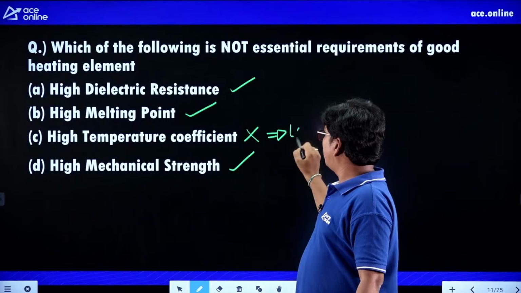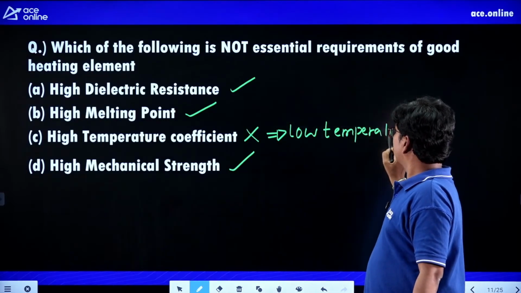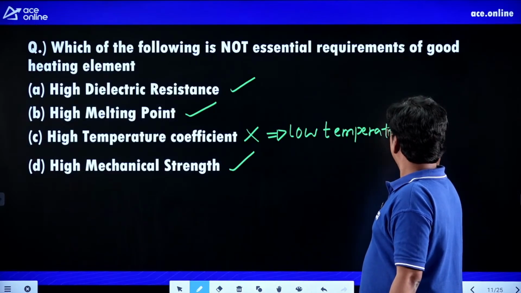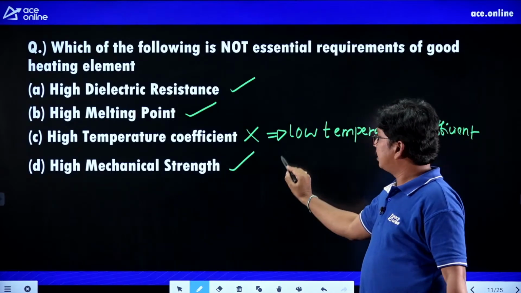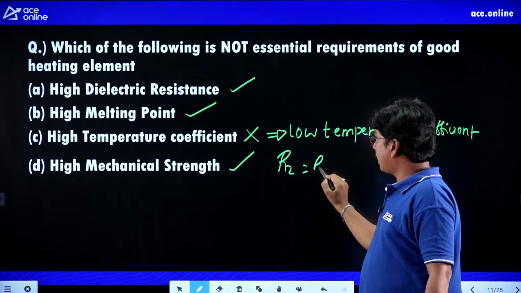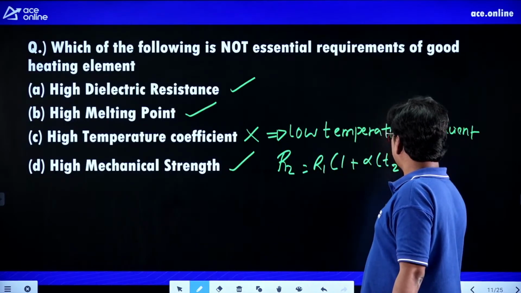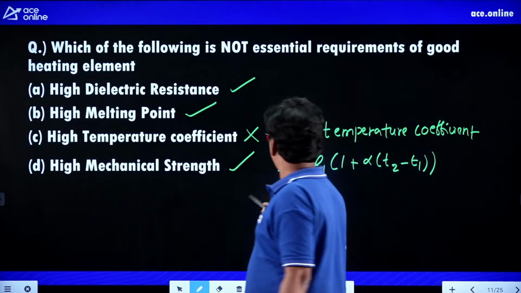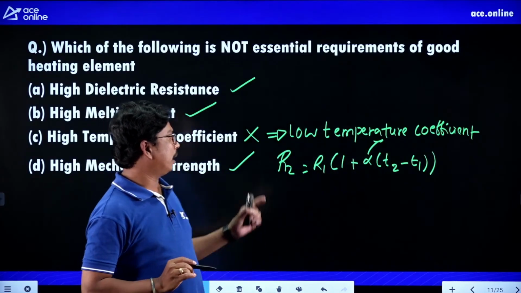It should have a low temperature coefficient. R2 is equal to R1 into (1 plus alpha into (T2 minus T1)), where alpha is called the temperature coefficient, and that should be very low.